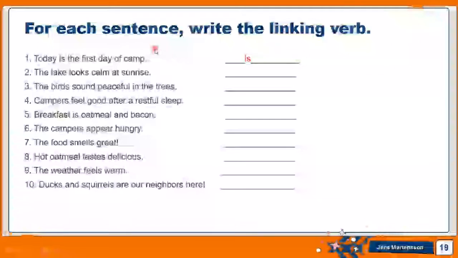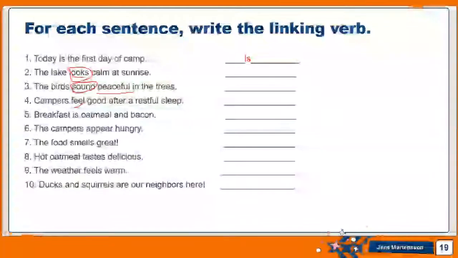Let's practice. For each sentence, you need to write the linking verb. In the first sentence, today is the first day of camp, is is the linking verb. The lake looks calm at sunrise. So looks is the linking verb. How does it look? It looks calm. Calm is the predicate adjective. The birds sound peaceful. Sound is the linking verb. It's linking between the birds, the subject, and the predicate. And we have in the predicate a description of the subject. So peaceful is a predicate adjective.